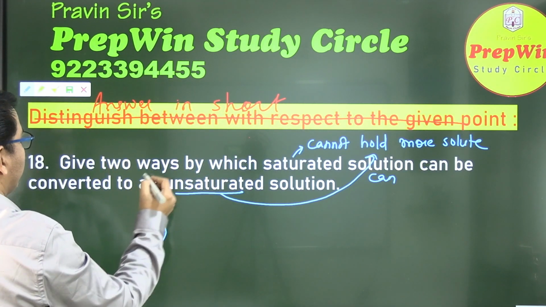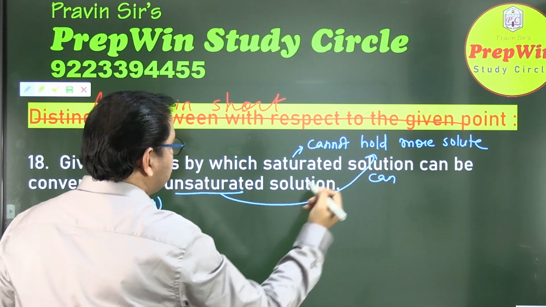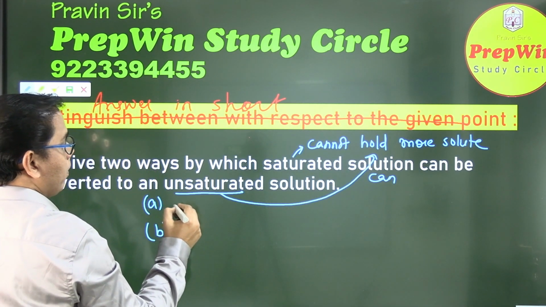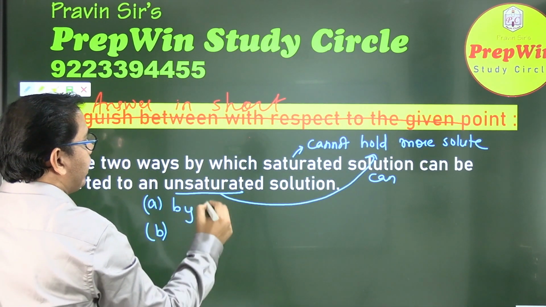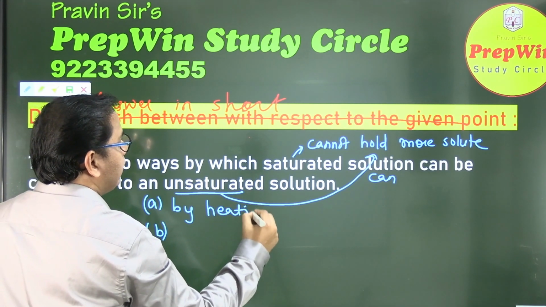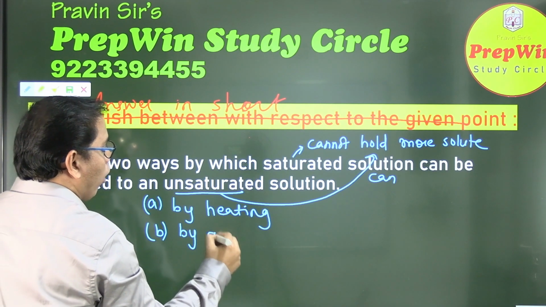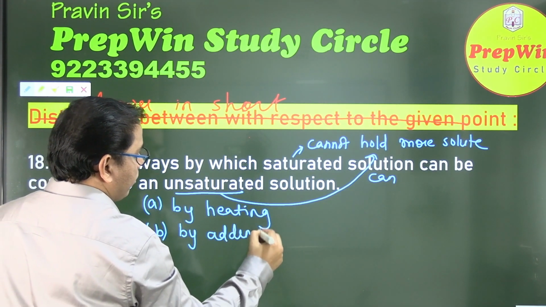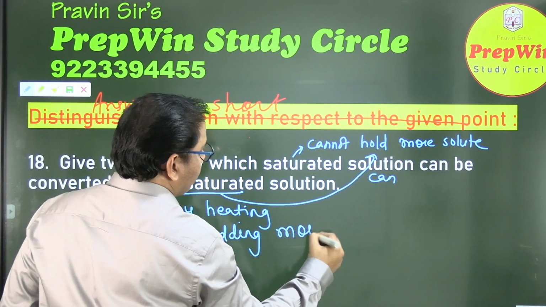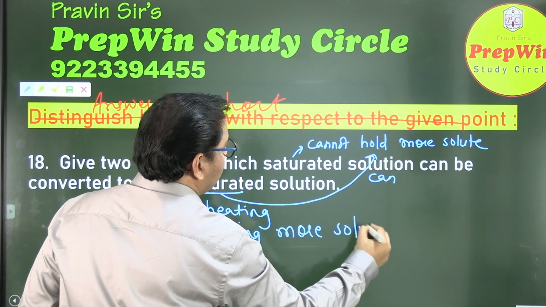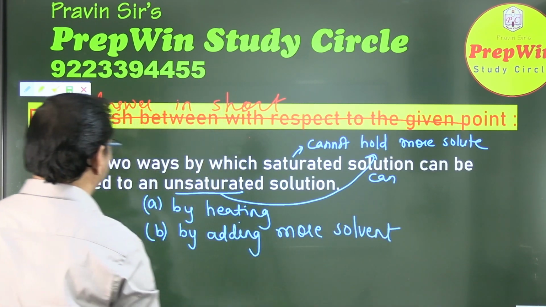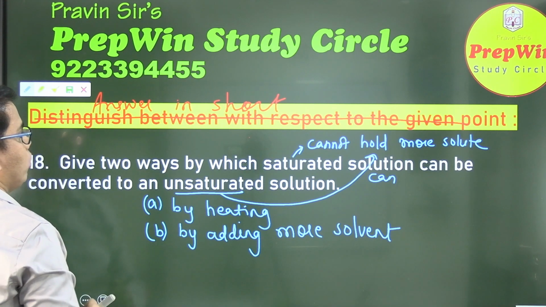So how to convert saturated into unsaturated solution? Either by heating it, so heating is one option, and the second option is by adding more solvent. This is the theory part, but most of you got this right.